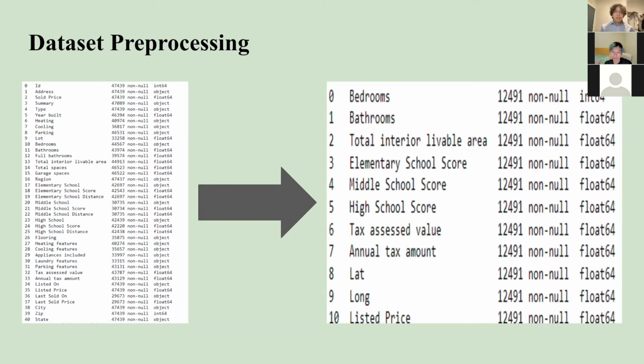The columns we decided to use as features in our model were bedrooms, bathrooms, total interior livable area, elementary school score, middle school score, high school score, tax assessed value, annual tax amount, latitude, and longitude, which are derived from the original city label, and listed price. This left us with a total of 12 columns in the data, 11 features and 1 class.